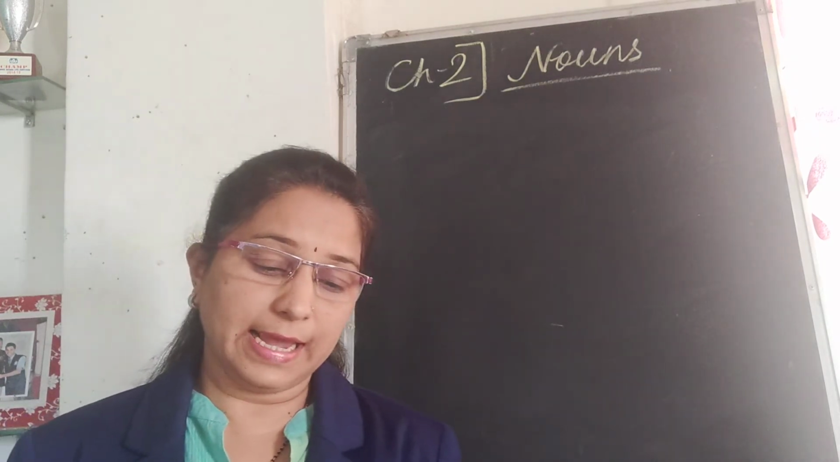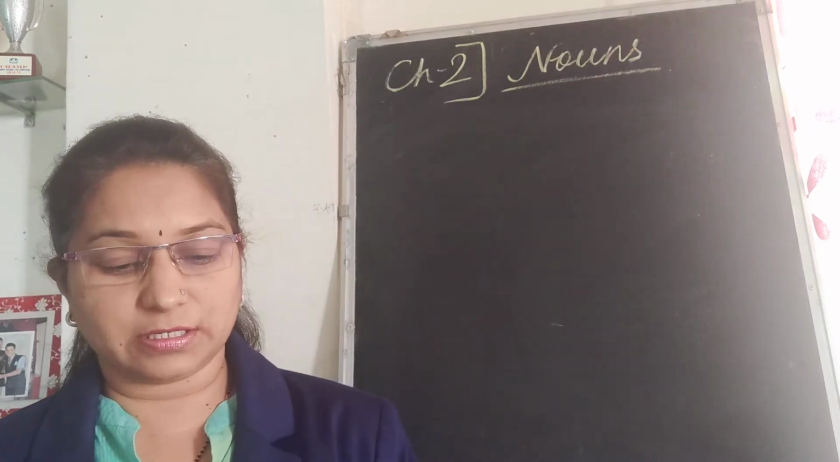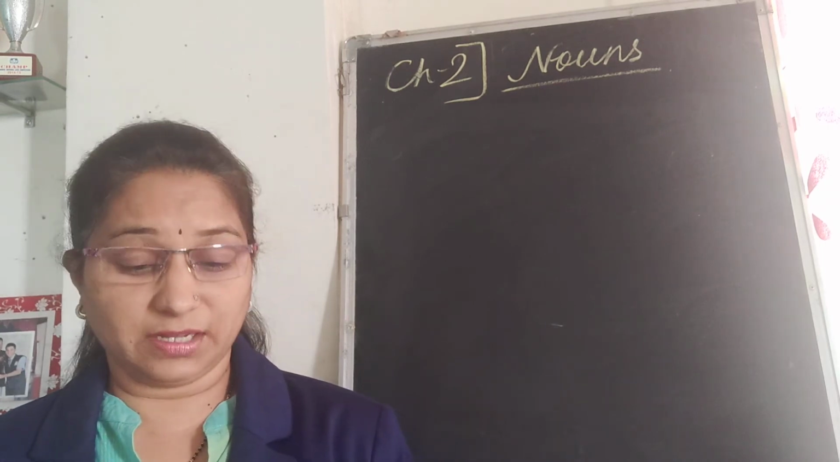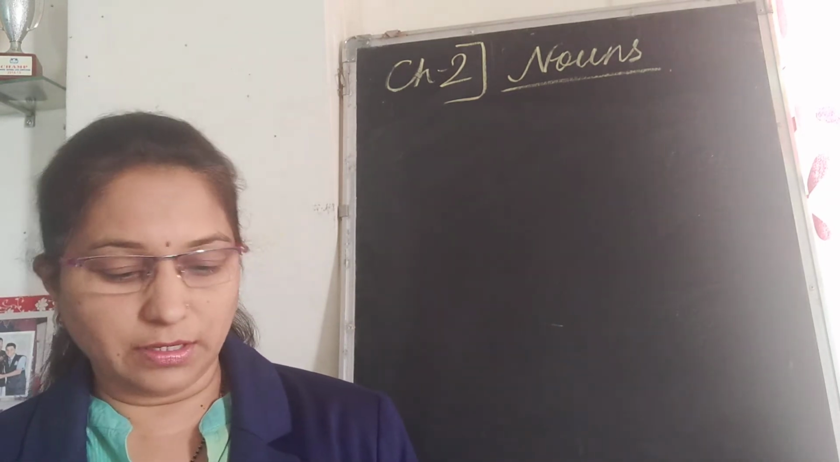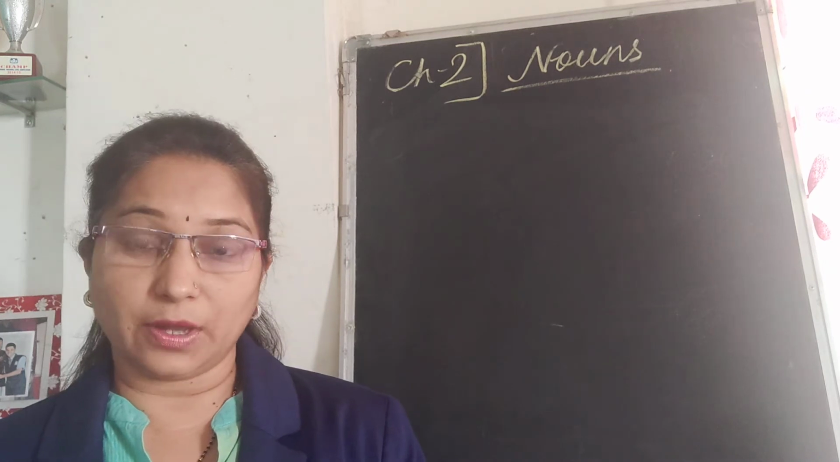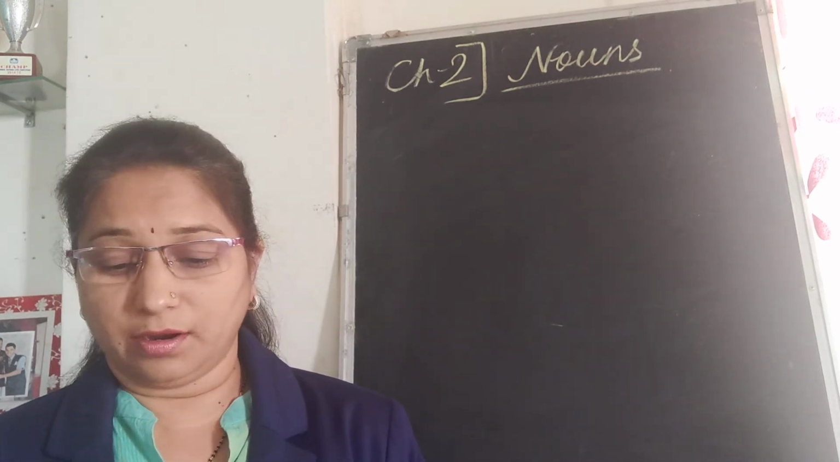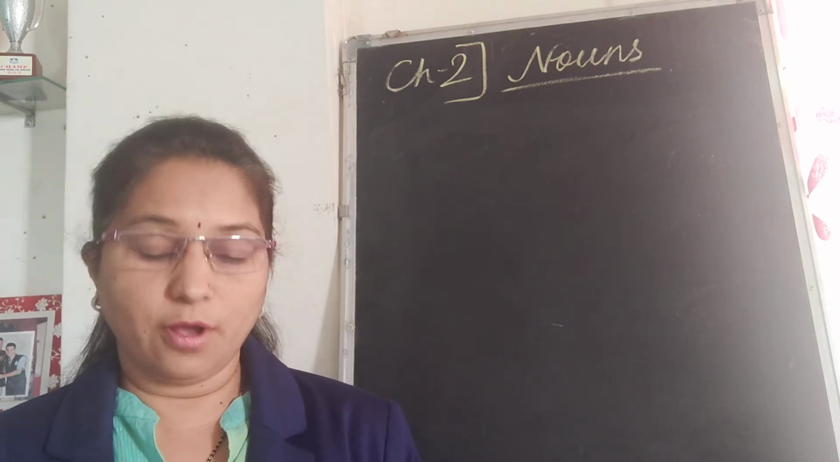For example, he ate an egg for breakfast. He had 2 apples. So 1 egg, 2 apples, we can count. So they are countable nouns. What is an uncountable noun? An uncountable noun is a noun that cannot be counted. Uncountable nouns do not have plurals.